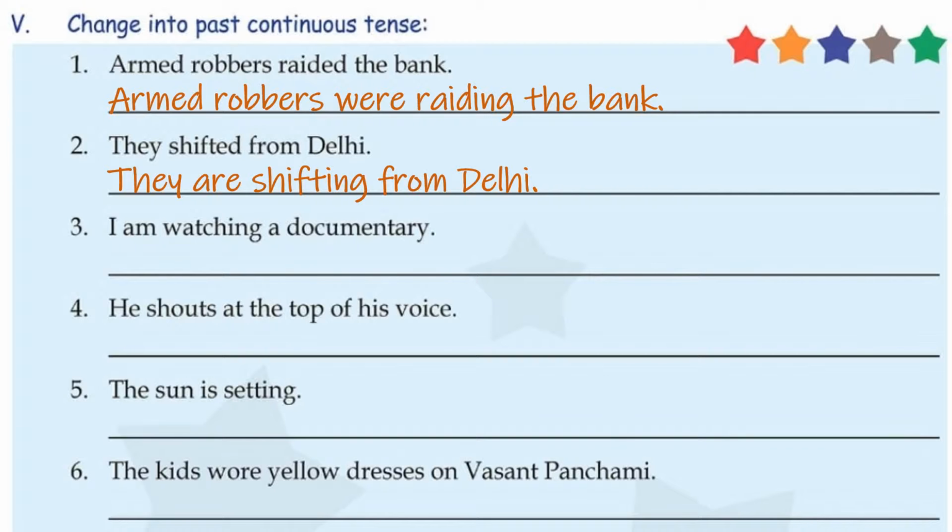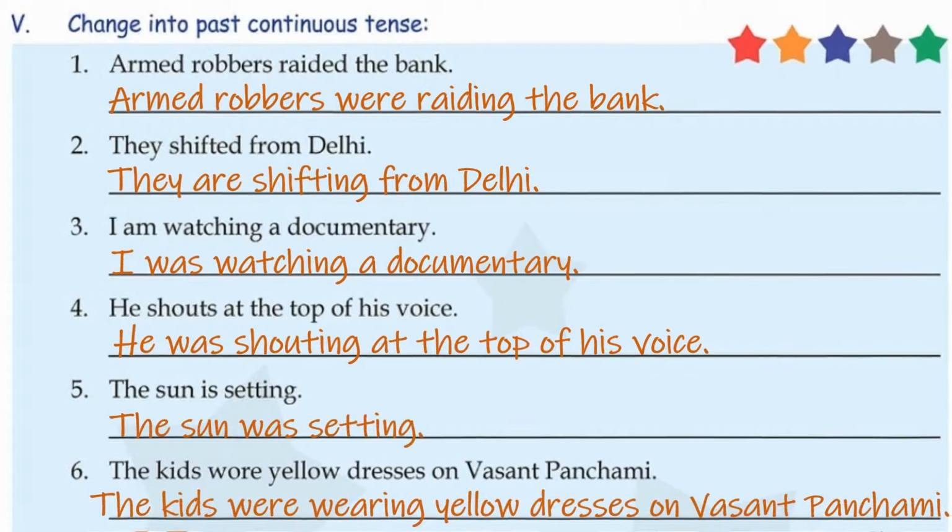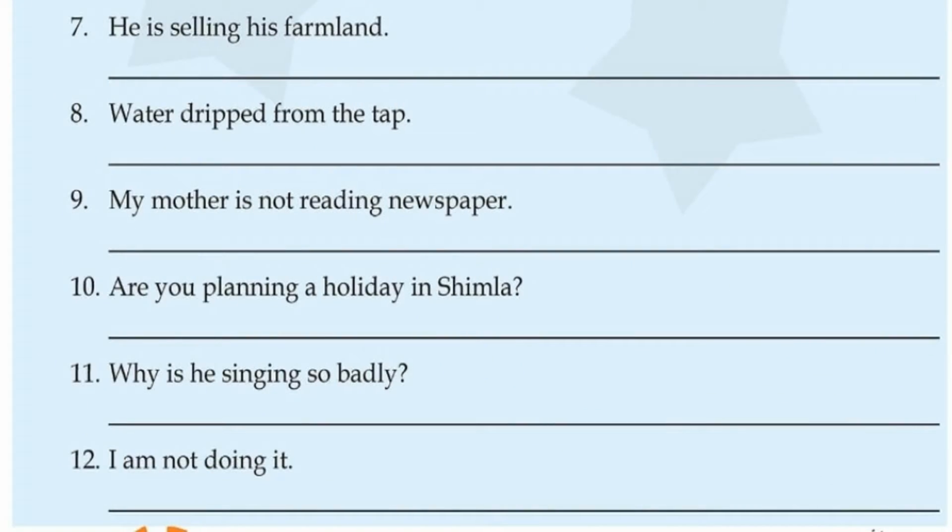Like I am watching a documentary. With I we have to use was. So I was watching a documentary. He shouts at the top of his voice. With he we will write was and shout will change into shouting. He was shouting at the top of his voice. The sun is setting. The sun was setting. The kids wore yellow dresses on Vasant Panchami. So the kids were wearing yellow dresses on Vasant Panchami.